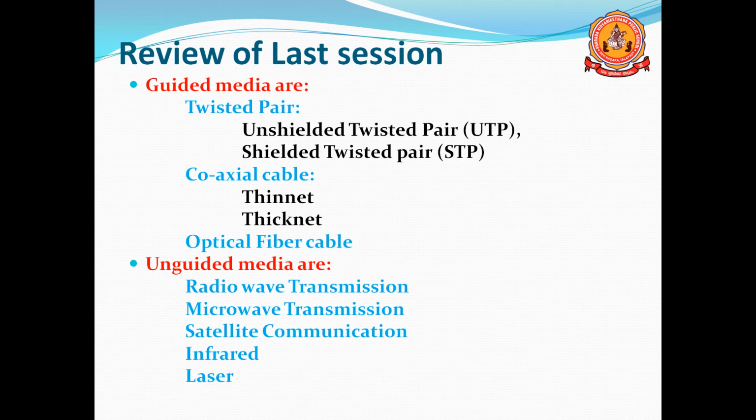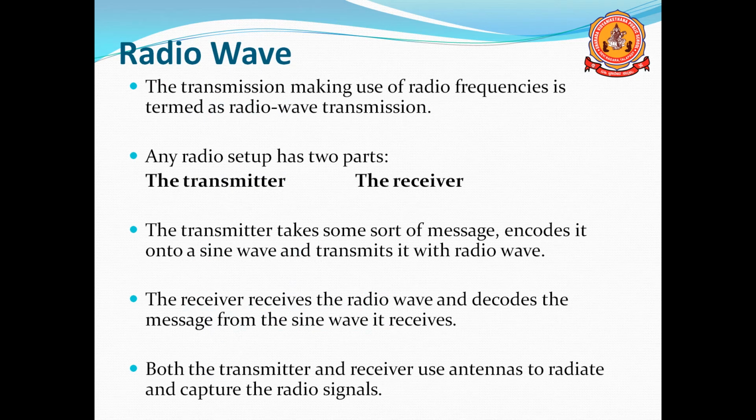We also categorize one more type, that is unguided media. In this session we are going to discuss unguided media. Normally unguided media is wireless media. If you transfer the data without using any wires, it is known as wireless media or unguided media. Unguided media are of different types: radio waves, microwaves, satellite communication, laser and infrared rays.